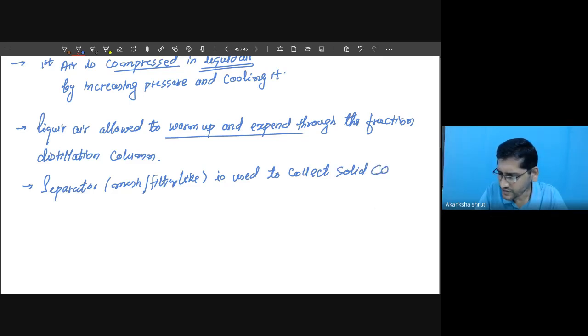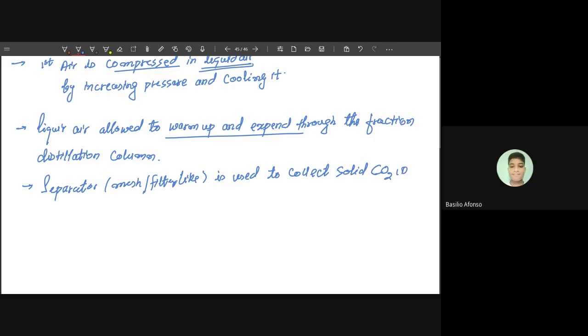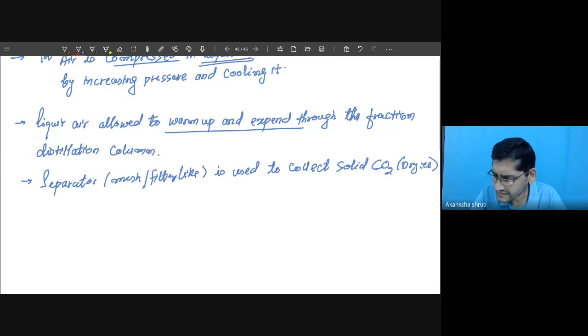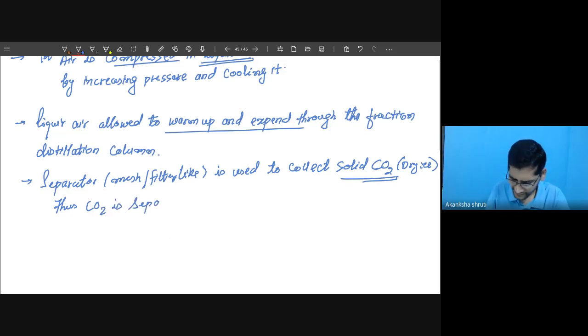This solid CO2 is called dry ice. Dry ice. So this way, this carbon dioxide itself gets separated here. Okay. Thus, CO2 is separated as solid or in solid phase.